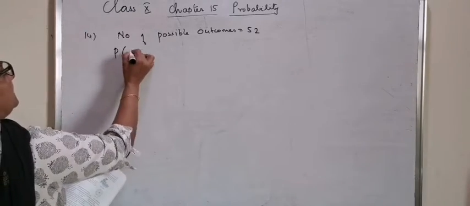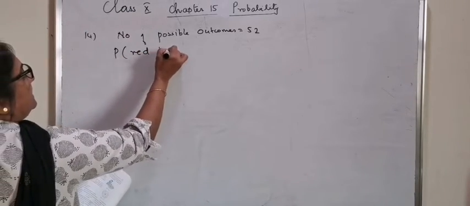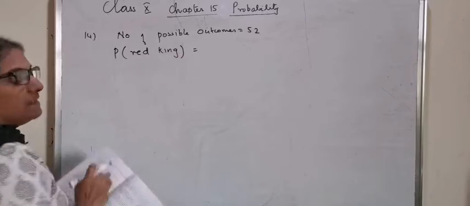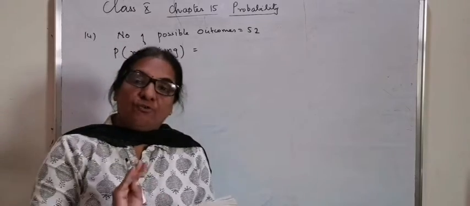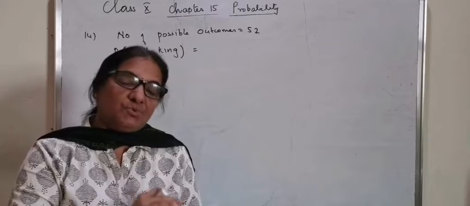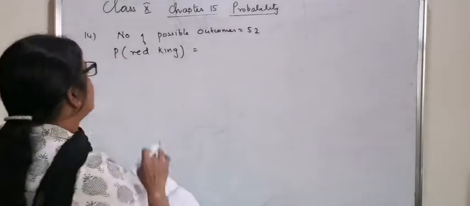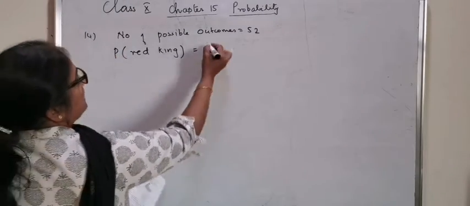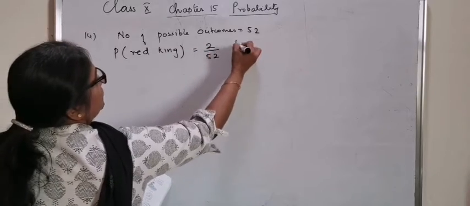Now, probability that it is a red king. There are 4 kings in the whole set of 52 cards, 2 red and 2 black. So what is the probability of a red king? It is 2 by 52.